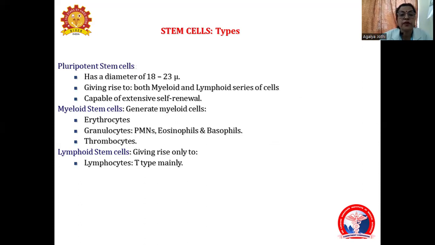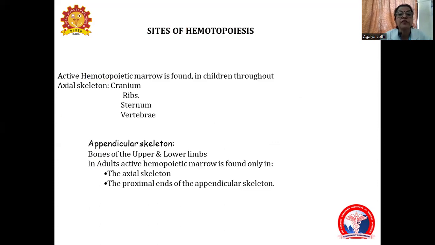There are types of stem cells. There are pluripotent stem cells, the myeloid stem cells, and the lymphoid stem cells. Active hematopoiesis is found in children throughout the axial as well as appendicular skeleton, whereas in adults it is found only in the axial skeleton and proximal end of the appendiculars.